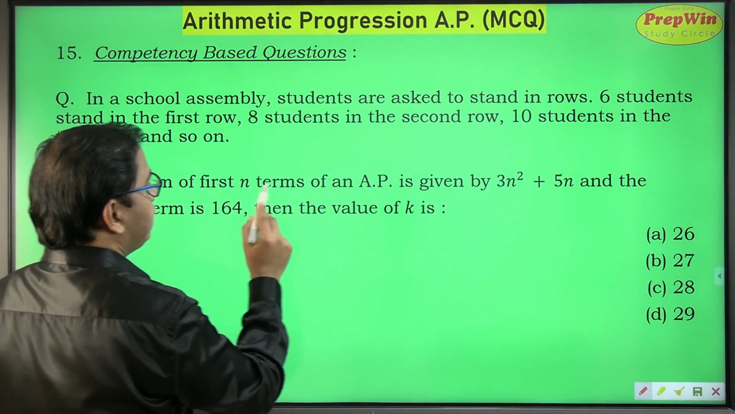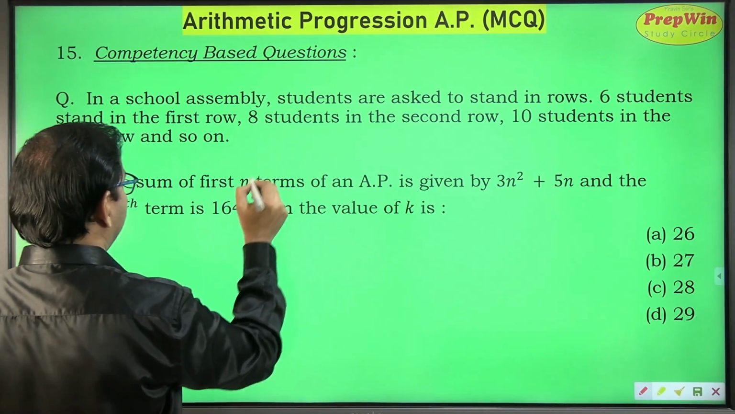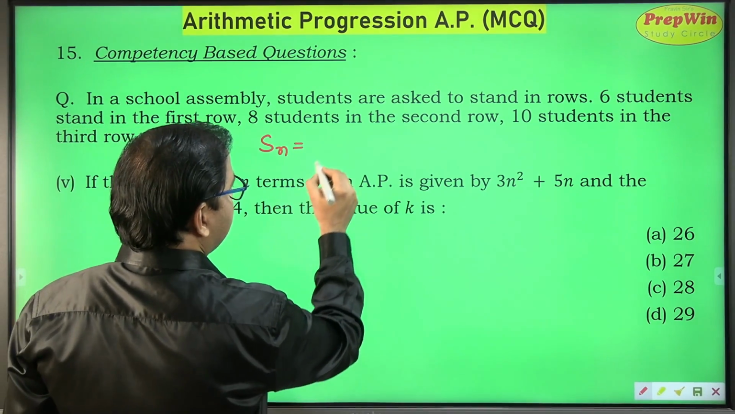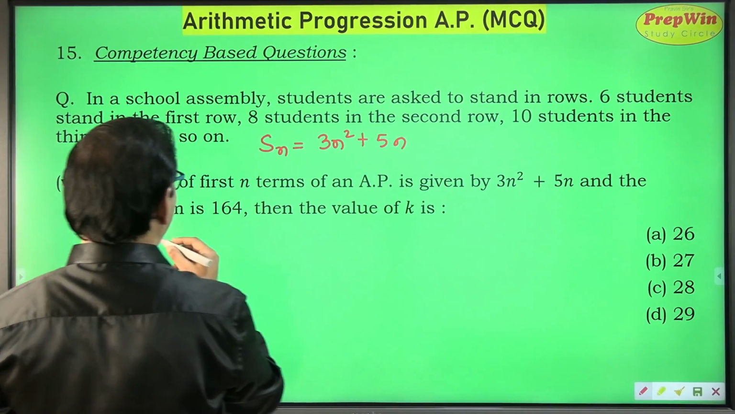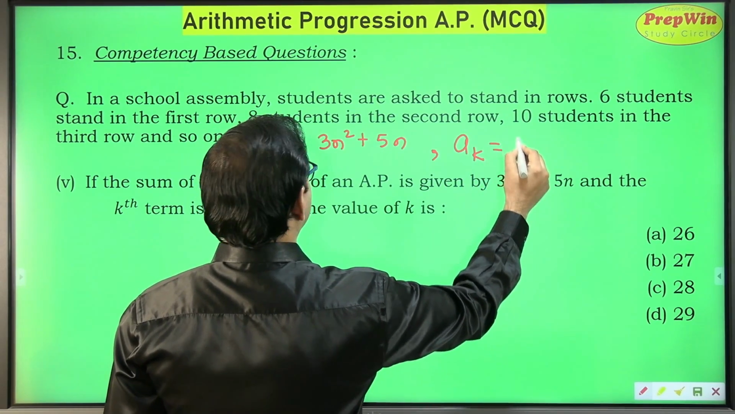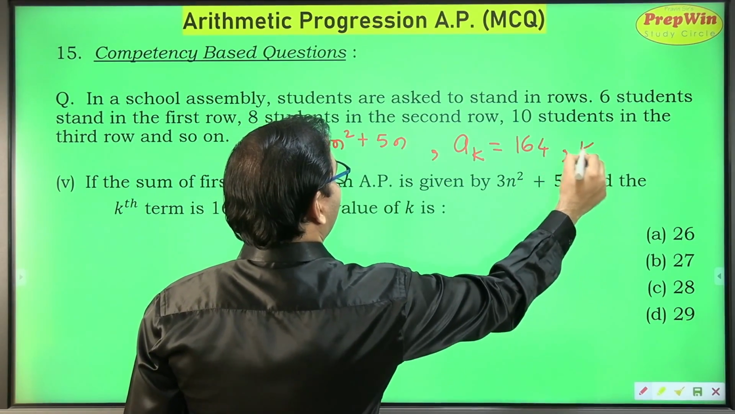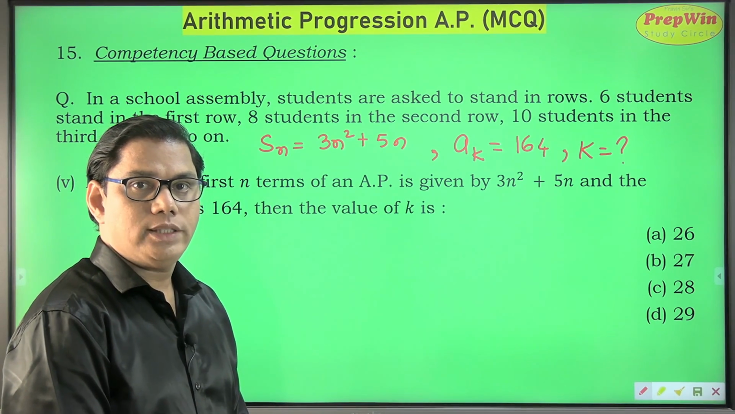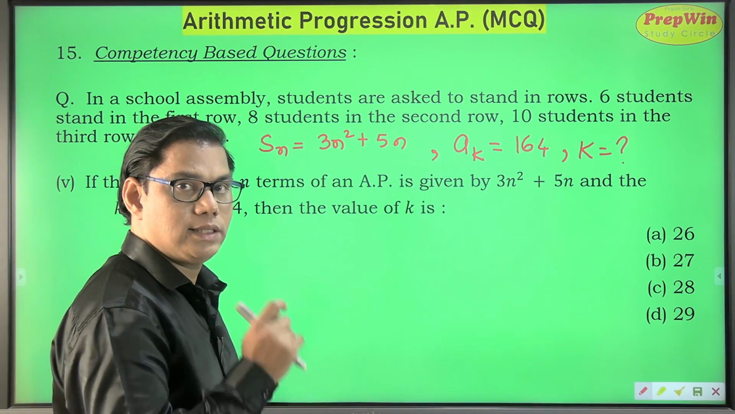If the sum of n terms of an AP is given by 3n square plus 5n, and the kth term AK is equal to 164, what is the value of K? We have to find out the value of K. Now this question looks difficult, and yes, it is difficult, but we have a technique, a formula, to solve this sum also.